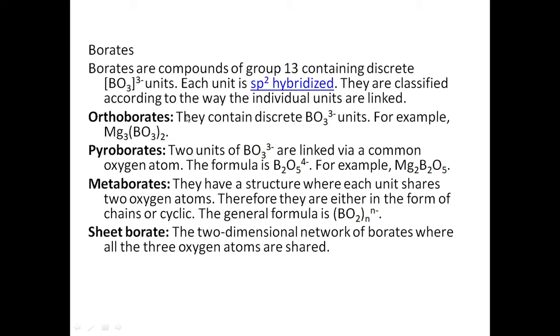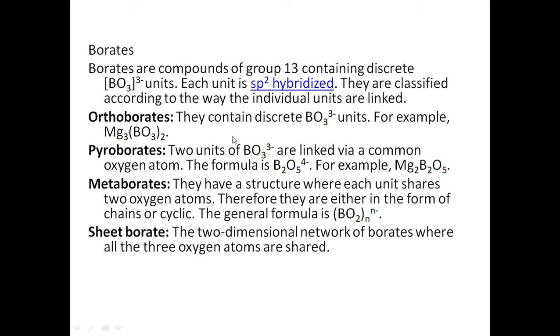Each of this BO3 3- unit is sp2 hybridized. They are classified according to the way the individual units are linked. They are variously linked via oxygen atoms, and likewise they are named as orthoborates, pyroborates, metaborates and sheet borates. Orthoborates contain discrete BO3 3- units. For example, in case of magnesium, it forms Mg3(BO3)2 orthoborate.